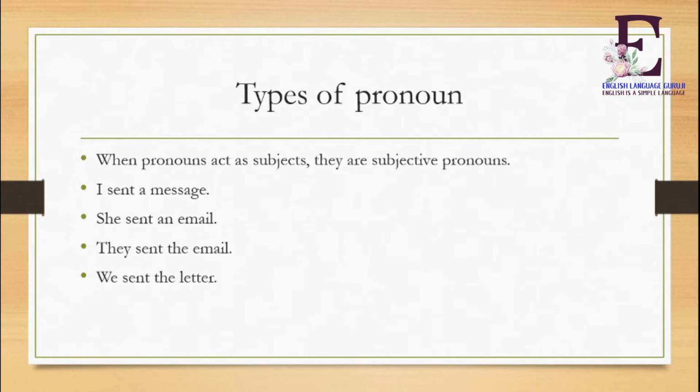Now let's go into detail about the types of pronouns. Number one type is subjective. Let me read the definition. When pronouns act as subjects, they are subjective pronouns. For example, I sent a message, she sent an email, they sent the mail, we sent the letter.